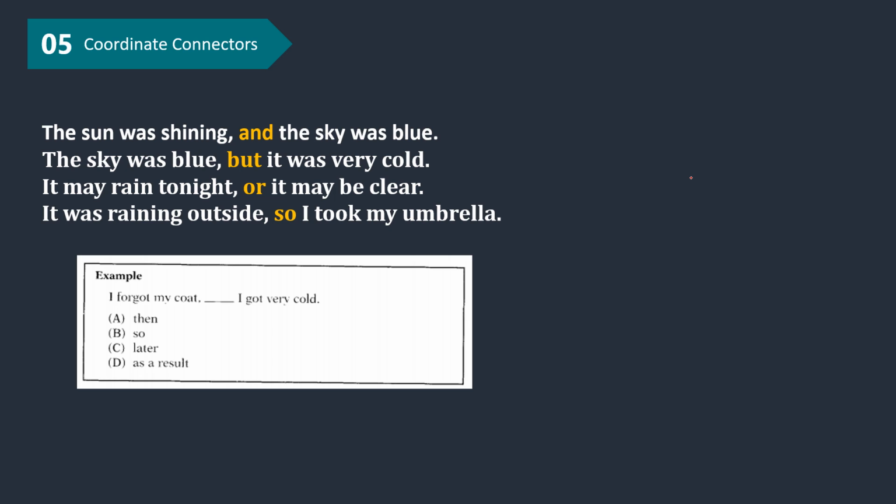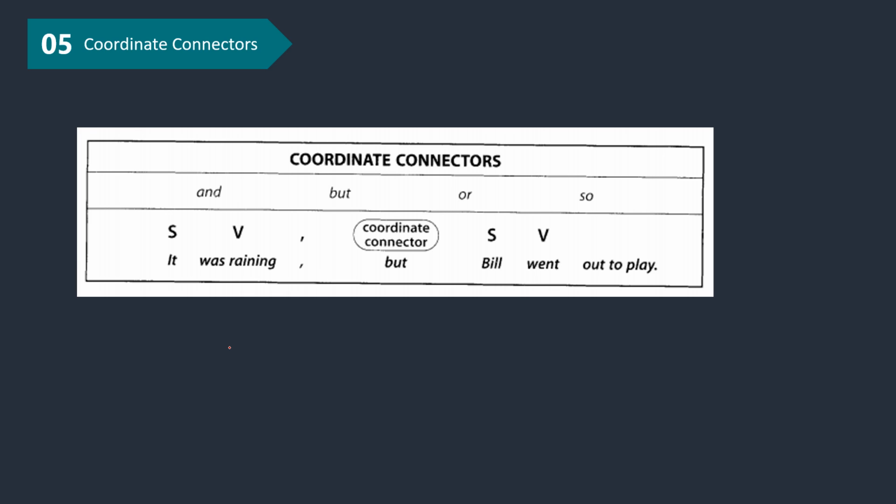Let's look at the example. I forgot my coat, comma, I got very cold. Have a look at the sentence. Identify the relationship between those two independent clauses. I forgot my coat, I got very cold. It is a cause-effect relationship. The best answer is this one. At this time, we only learn about and, but, or, and so. Perhaps the other coordinate connectors are going to be learned in the next lesson.